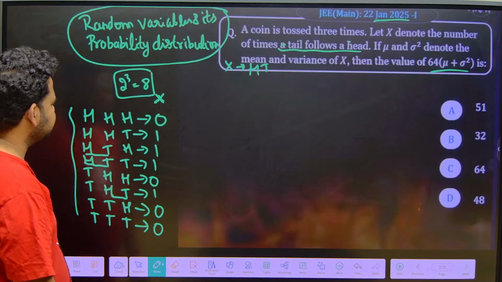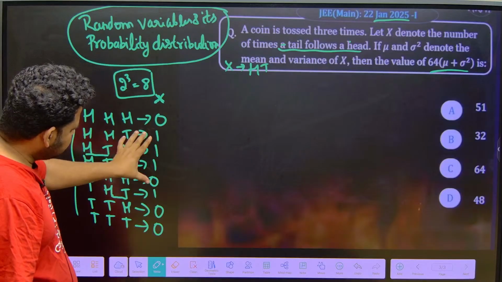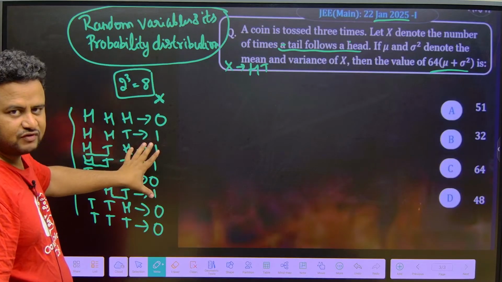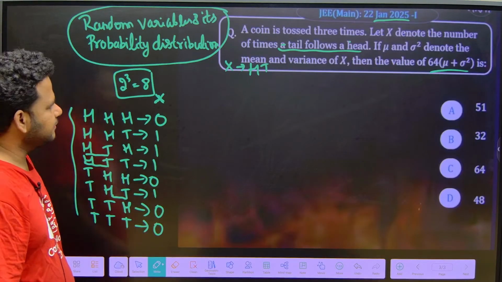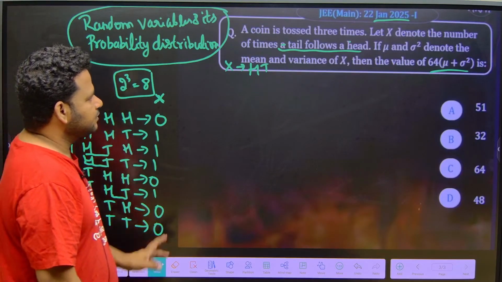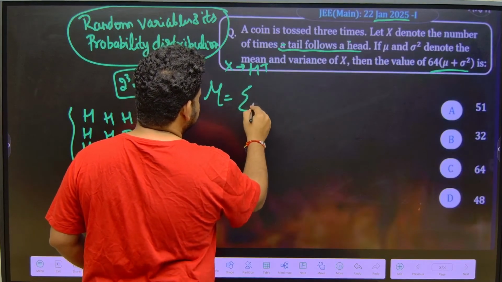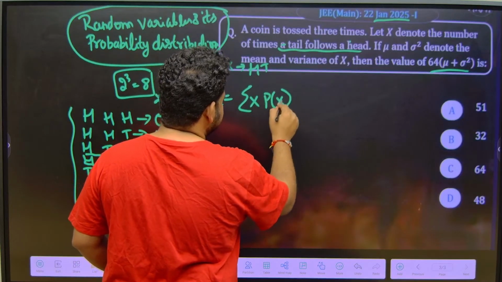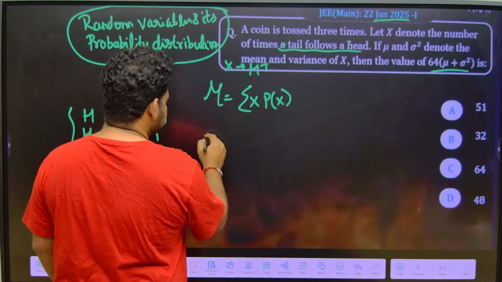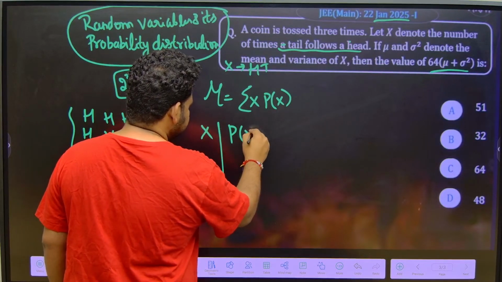So how many outcomes do we have? X is denoting, so this will be what? Four trials are there where a tail is following a head, other things are not following. Now we have to find out mu. To find out mu, what is the formula that we have? The formula is summation of x into p of x. So first, before that, let us find out x and p of x.